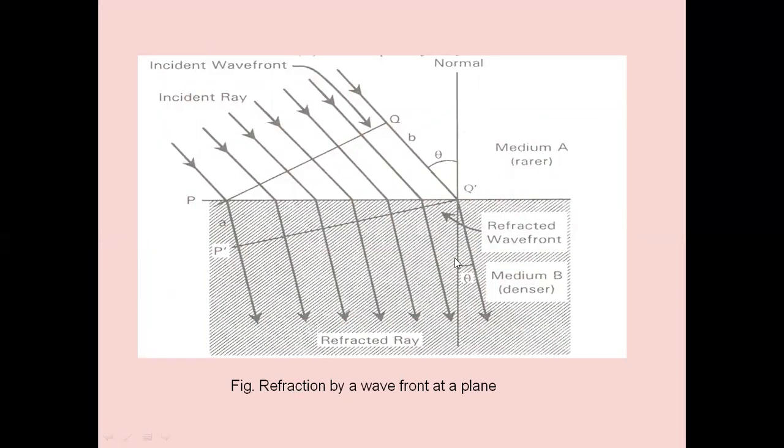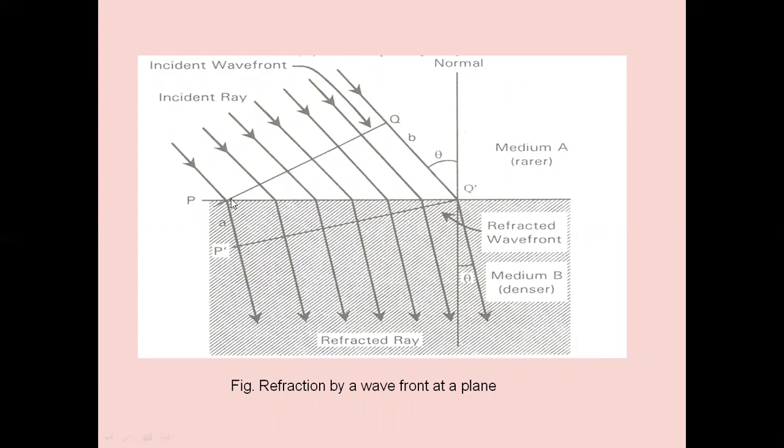This is the normal. These are the incident wavefronts. They are the incident rays. It is a normal plane. When the waves are striking the surface, this is medium A, medium B. Medium A is the rarer medium, and medium B is the denser medium. The denser medium has a higher refractive index.